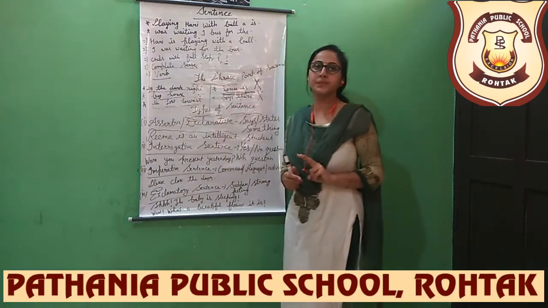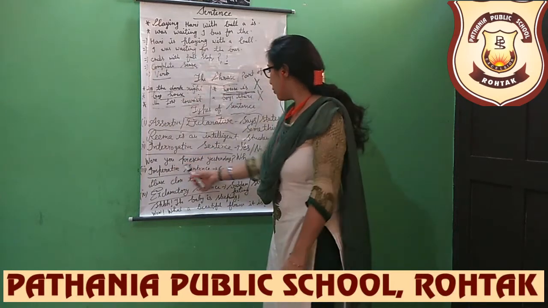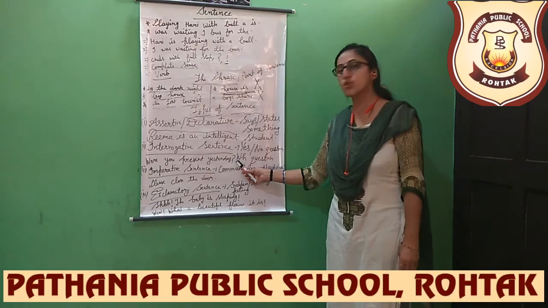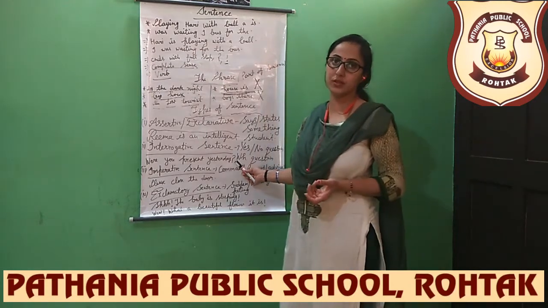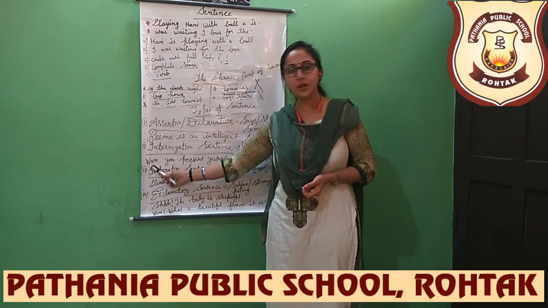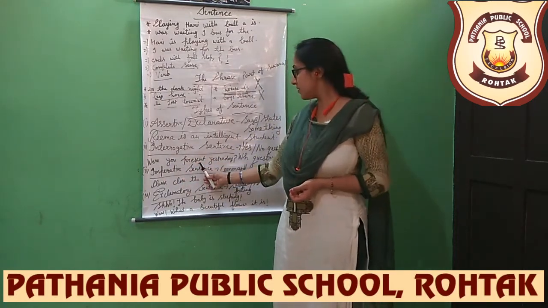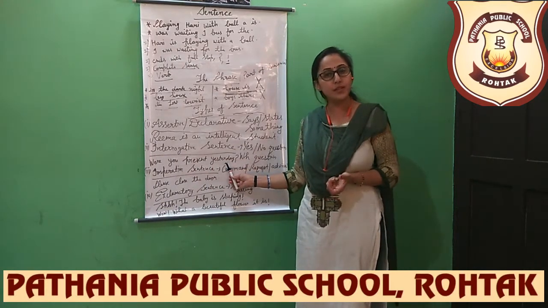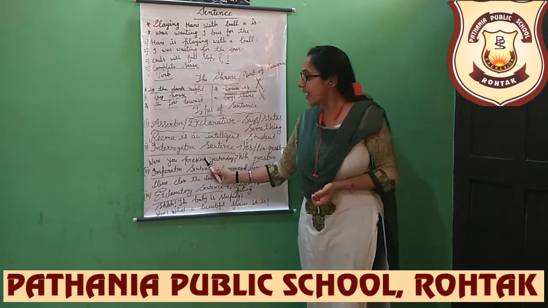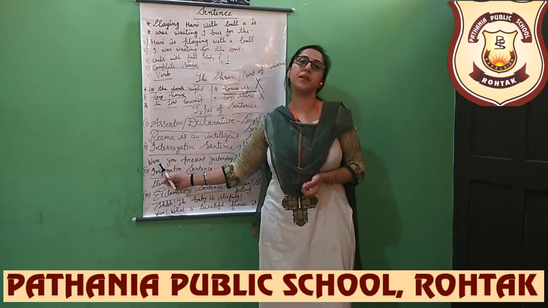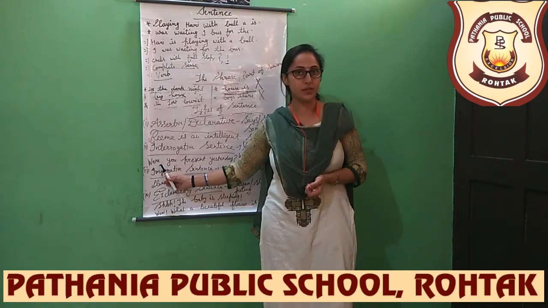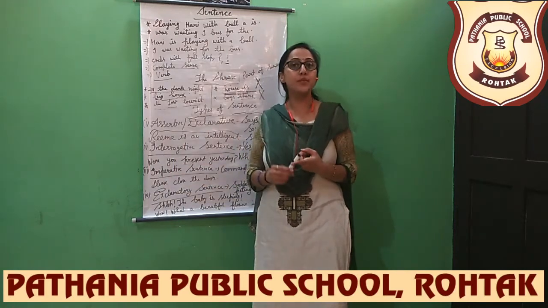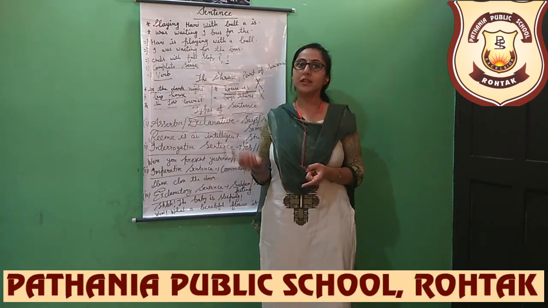For example, were you present yesterday? Question mark. Beta, interrogative sentence ends with a question mark because we are asking a question. So, were is a helping verb here. You is a subject, present is a verb. Okay, so were you present yesterday? I am asking a question. Okay, so it is an interrogative sentence and interrogative sentence starts with a helping verb. What is the format of interrogative sentence? Tell me. Yes, very good. Helping verb plus subject plus verb plus object, then question mark.